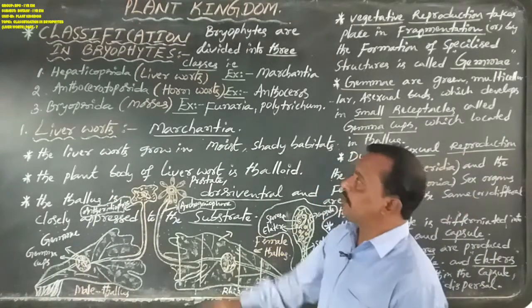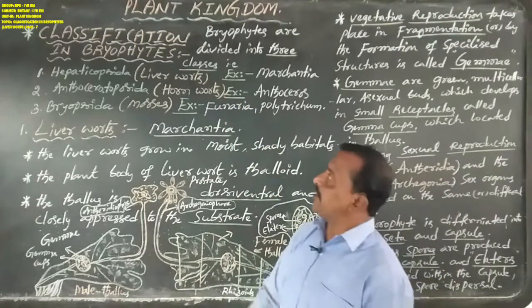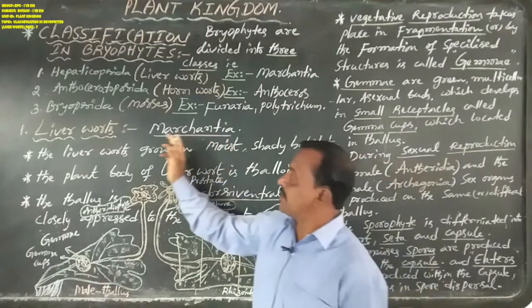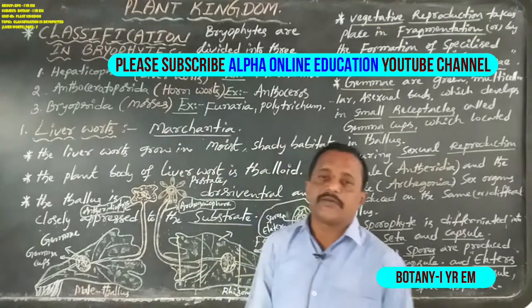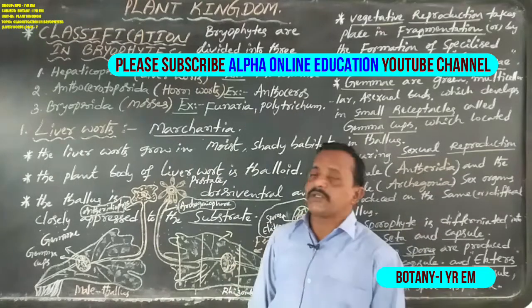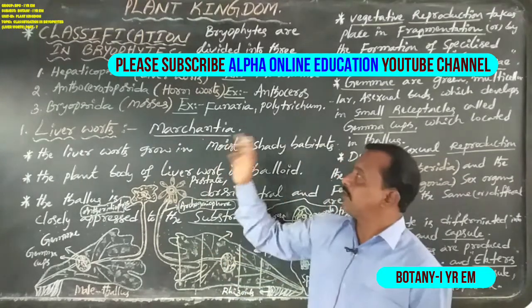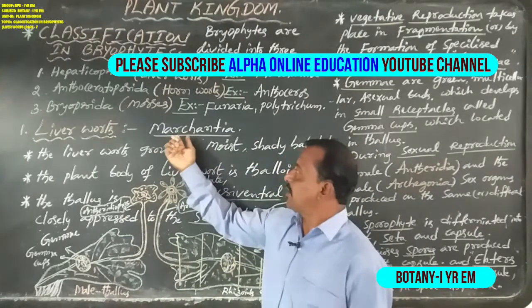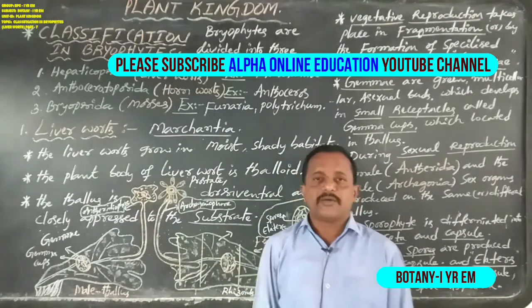So this is the classification of bryophytes, and this is a brief discussion about the liverworts. The best example here is Marchantia. So these are short notes on Marchantia general characteristics. Okay, now thank you.